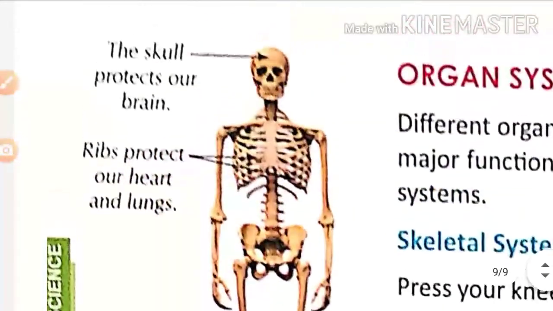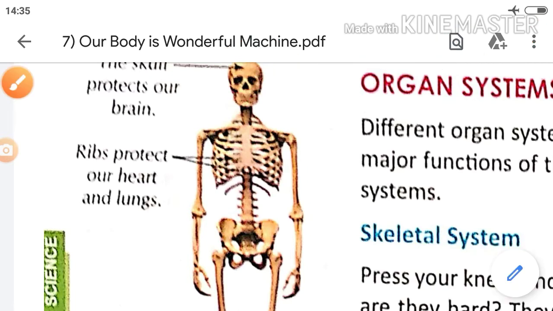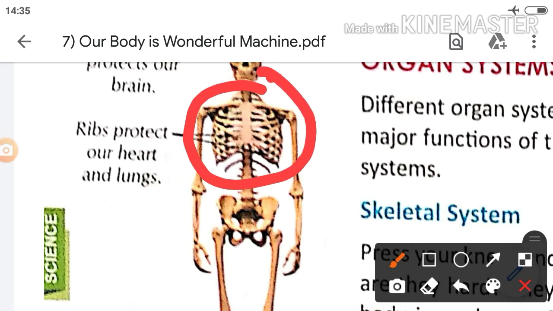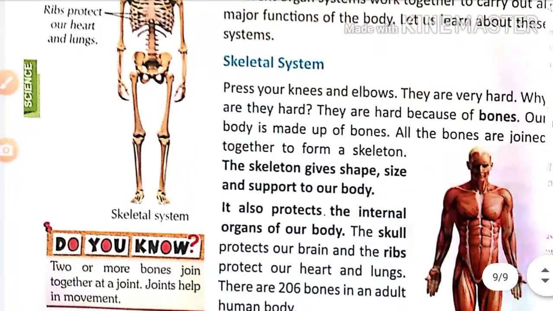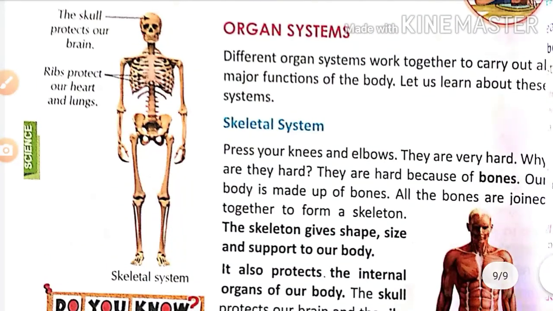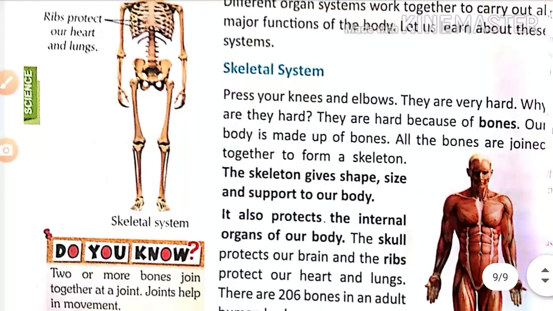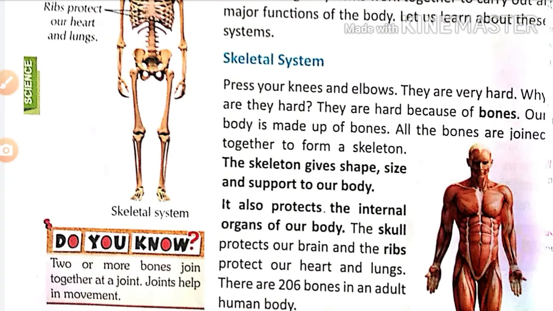See, this is the skeletal system. Here, the skull is present. Inside the skull is the brain, which is very important. The skull protects our brain, and here is the rib cage. It protects our heart and lungs. So, what is the function of the skeletal system? It gives shape, size and support to our body. In the adult human body there are 206 bones present.